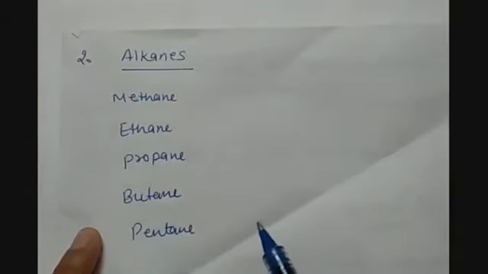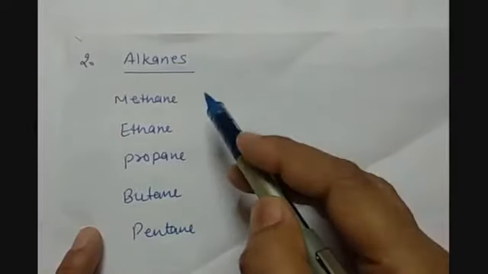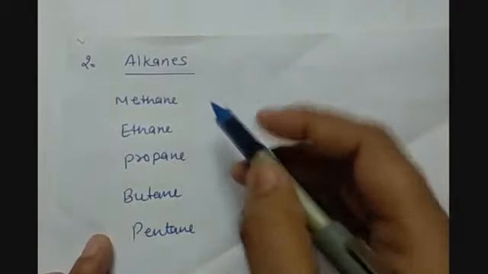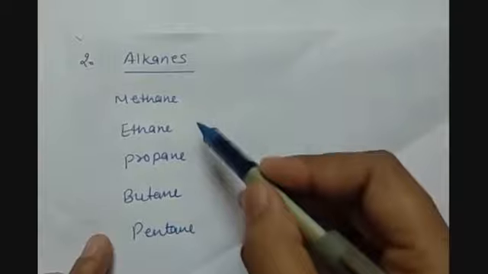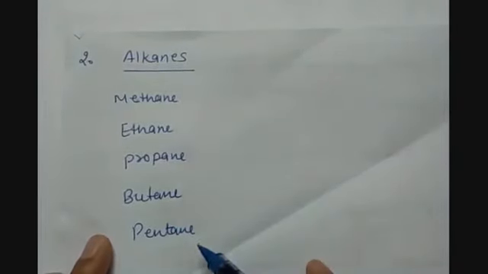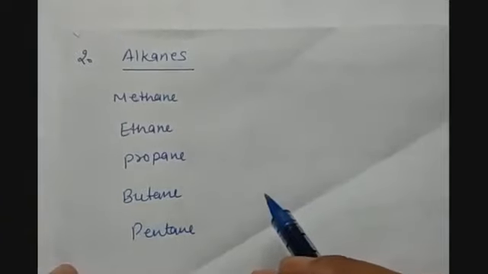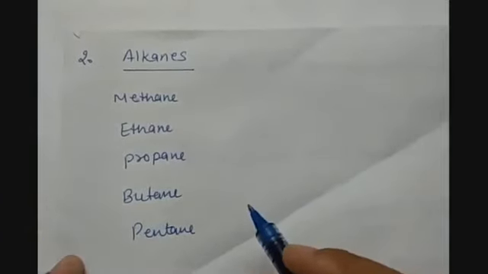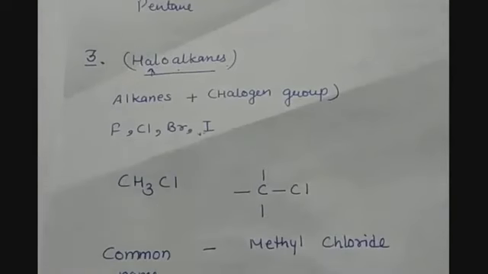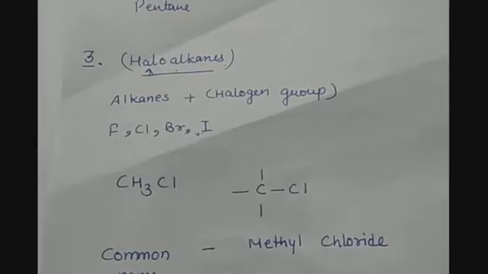Then how will we name alkanes? The word roots will be the alkanes, alkenes or alkynes only. Alkanes will be given names according to the number of carbon atoms present in them. So they will be named as methane, ethane, propane, butane or pentane. And we can have more, like hexane, heptane, octane, nonane or decane. Then we have the naming of haloalkanes.